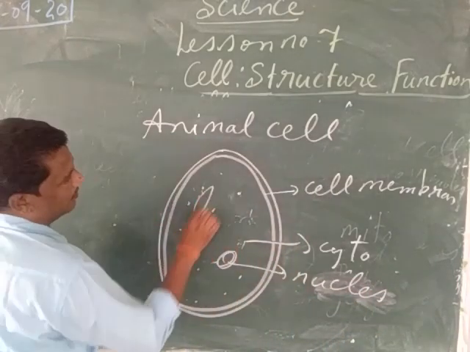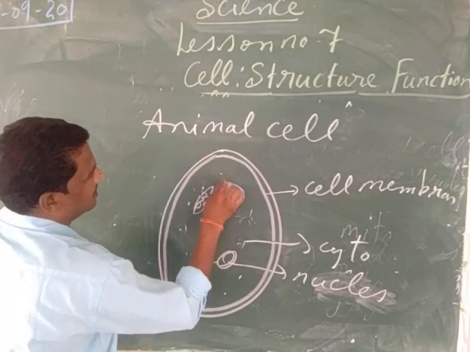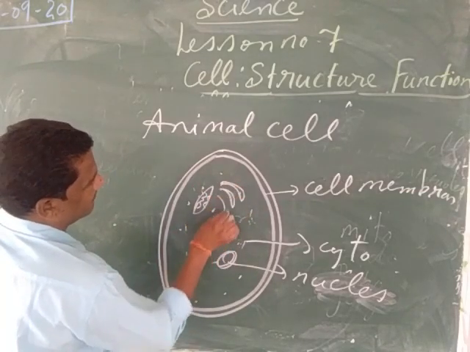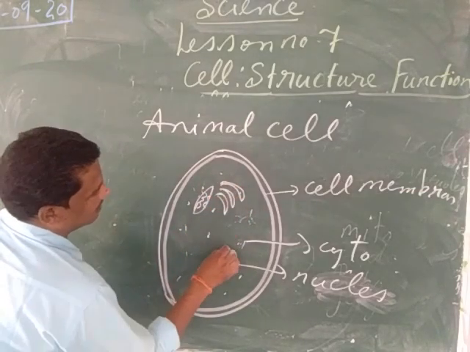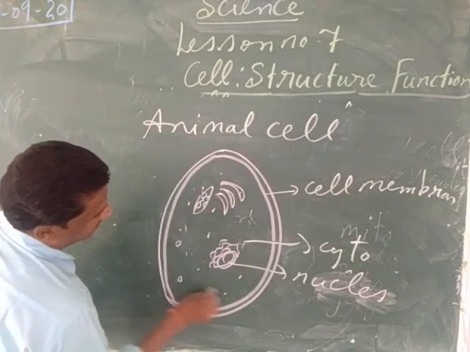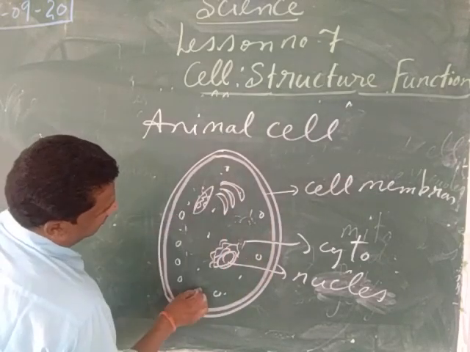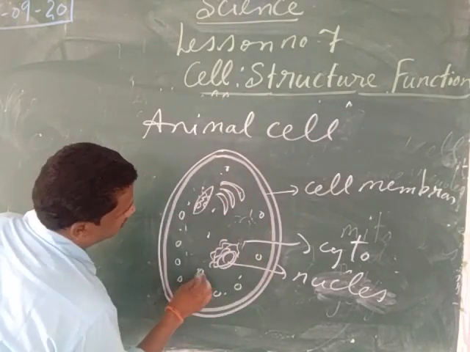Then we have seen the mitochondria is there, then the Golgi apparatus is there, then the endoplasmic reticulum is there, then we have seen the ribosomes are there, vacuoles are small, then centrosome is there.